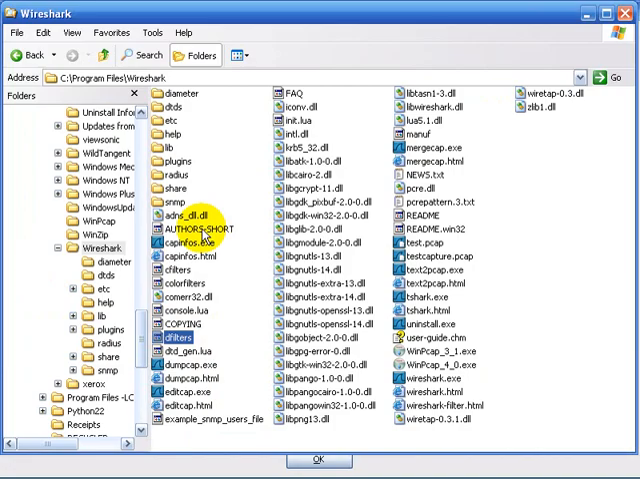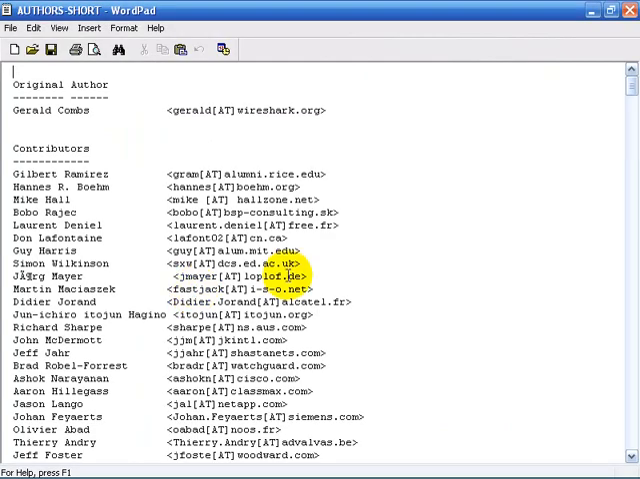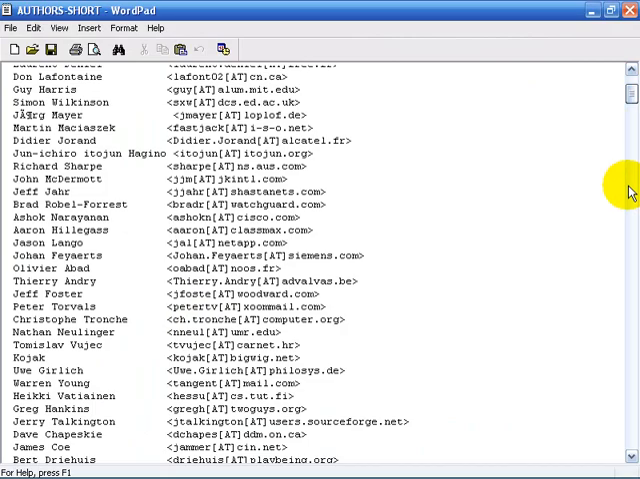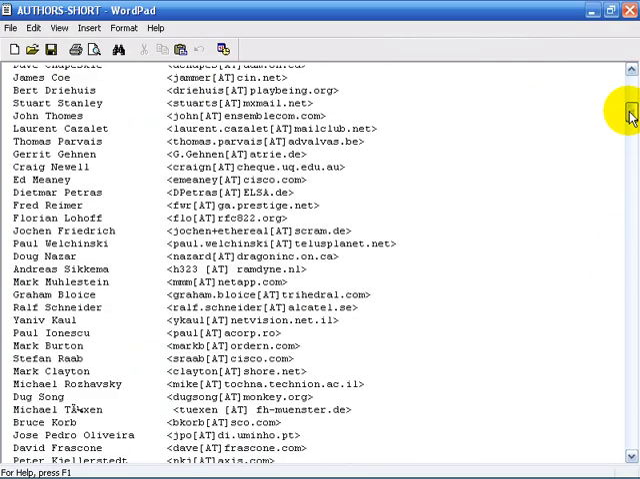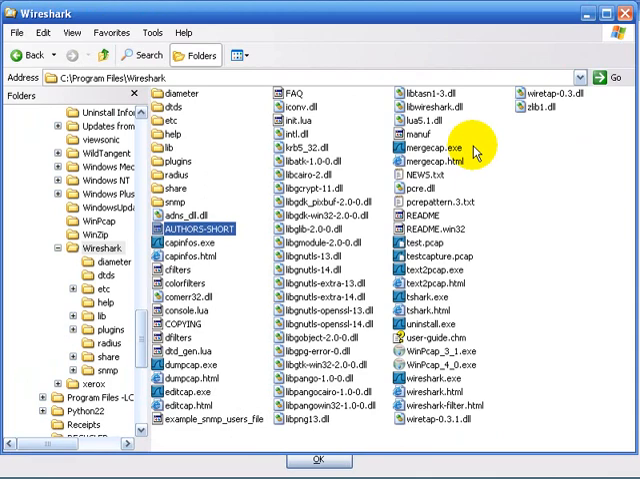In addition, in this directory you'll see the list of the authors for Wireshark. So I'll open that file up with WordPad. This is going to be the same list that will be displayed when you look at this information in the help area. There's also an FAQ document or a fact document about Wireshark that you can read here. The latest and greatest information will be up online at www.wireshark.org.